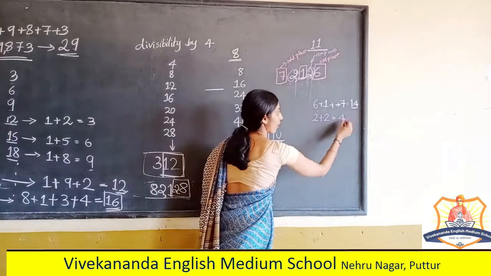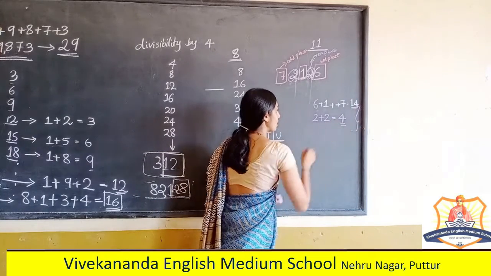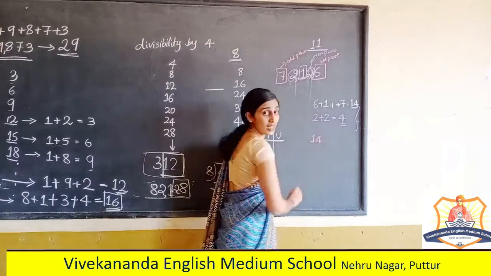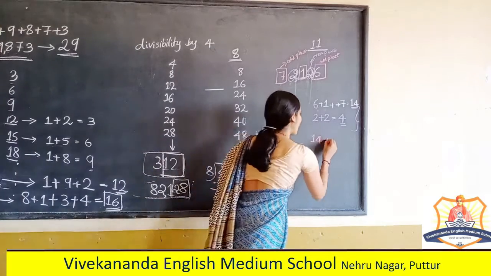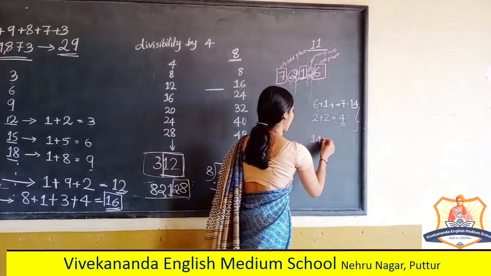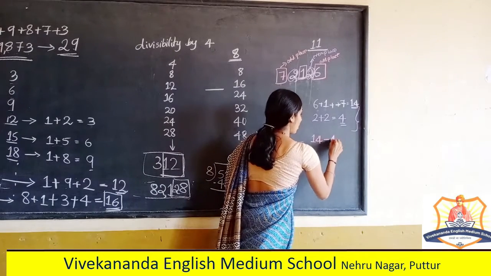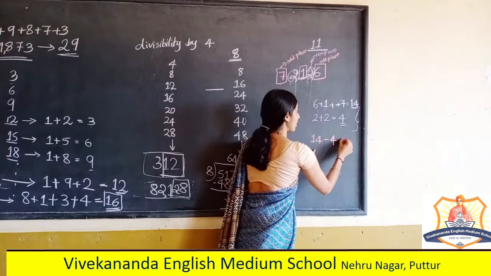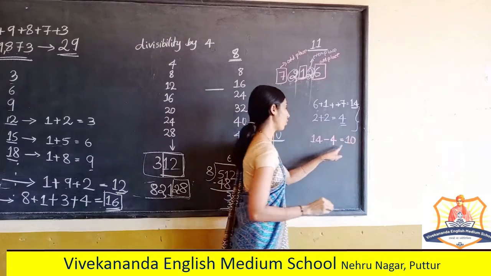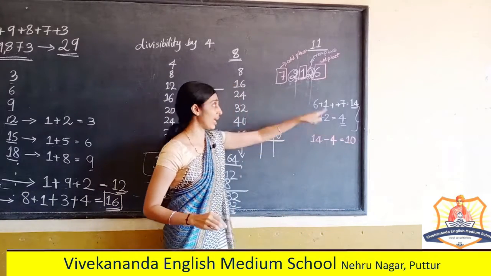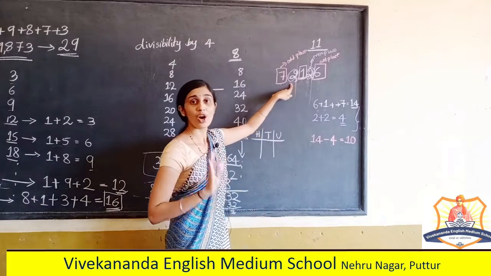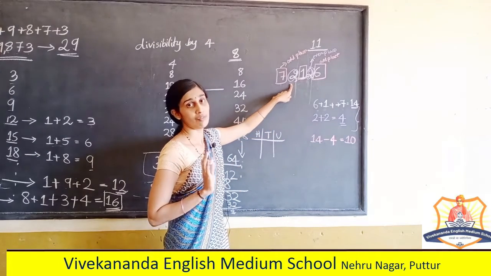Next, we should find the difference between these two, that is, subtract. So, 14 minus 4. How much? 10. So, here I'll declare that this 5-digit number is not divisible by 11.